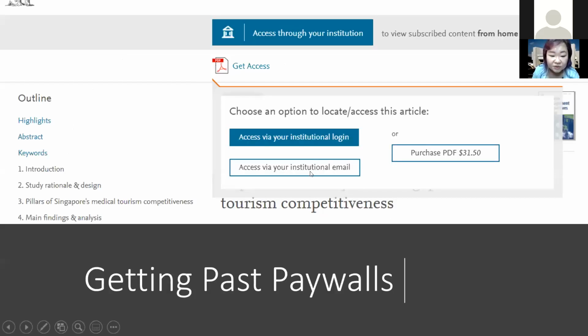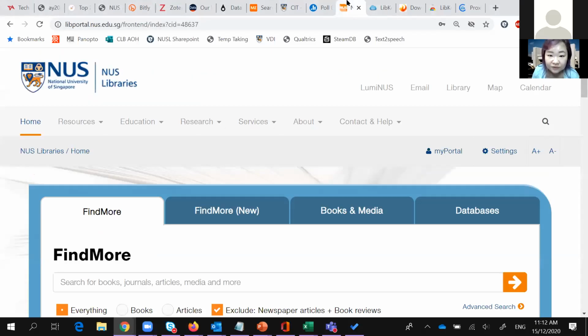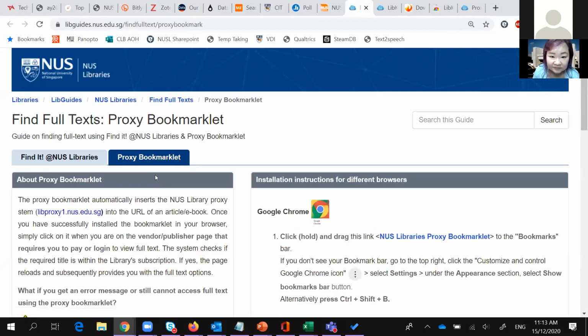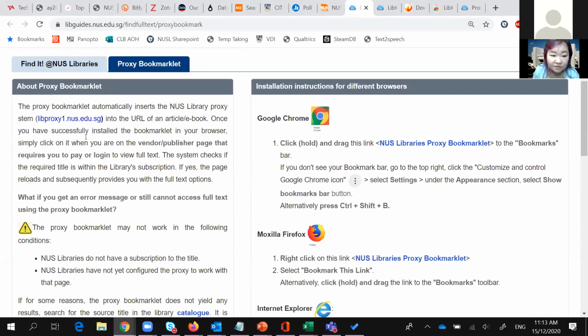Okay, so in a situation like this, when you get the article, you just need to click on the bookmark, and then it will allow you to access it. So let's go and have a look. This is the LibGuide for Proxy Bookmarklet. If you're going from the NUS site, research, if you were sharp-eyed just now, you would notice it here. Under the tools, this is Proxy Bookmarklet. And then it will tell you what it is about.